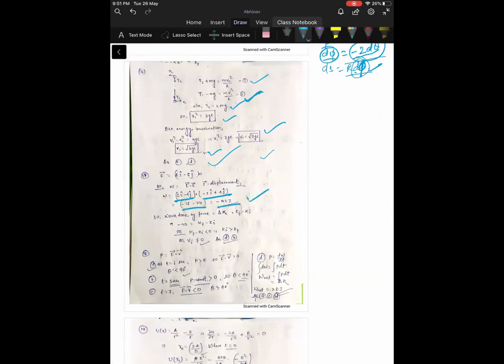As the work done is negative, and no other force is acting, the work done by all the forces is equal to the change in kinetic energy. So minus 45 will be the change in kinetic energy. So half m v final square minus half m v initial square will be minus 45. If it is negative, that means the final velocity will be less than the initial velocity. It means that the body will have the velocity initially.